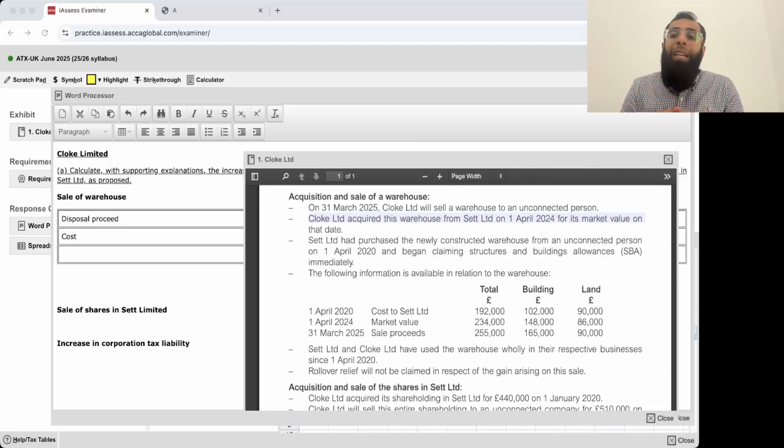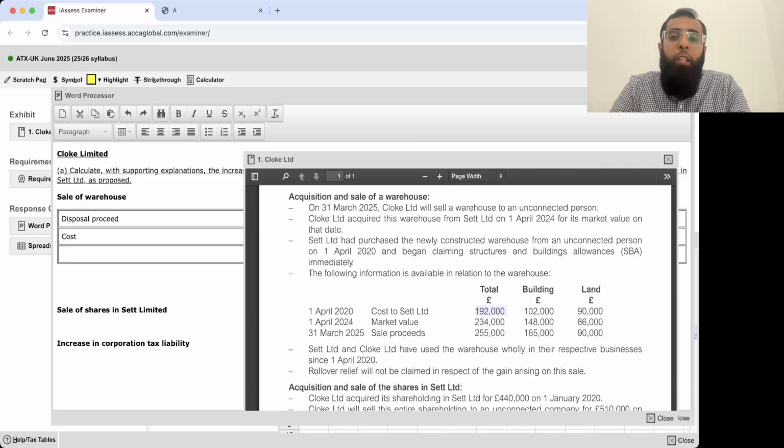Whenever you get an asset through intra-group transfer, you get it at its original cost. The original cost to Set Limited was 192,000 pounds. Just listen to me with patience. Believe me, you will understand each and everything.